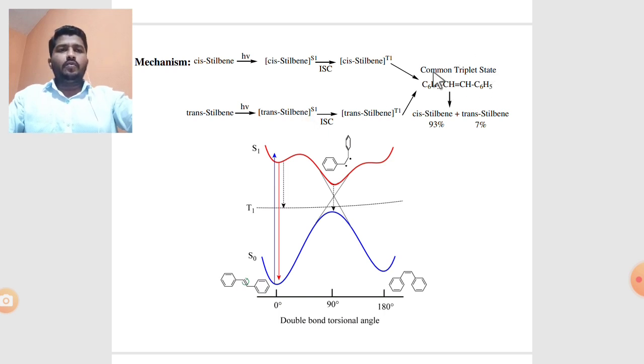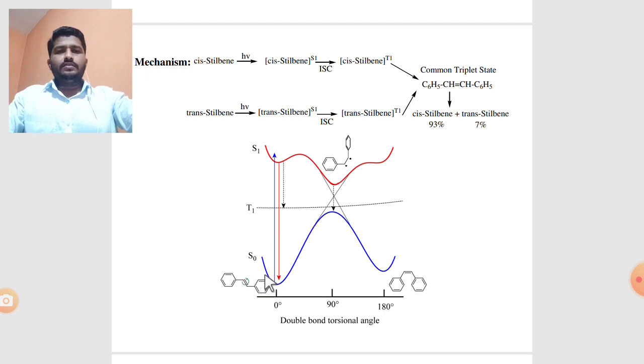There is one common triplet excited state, and through it the final product forms. The major isomer is cis-stilbene, around 93 percent, and trans-stilbene is the minor isomer, around 7 percent.